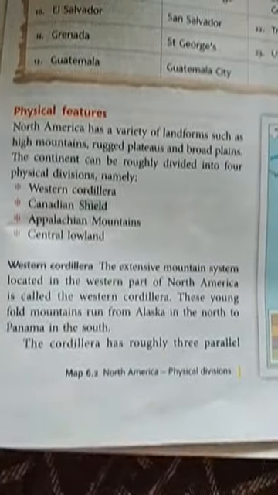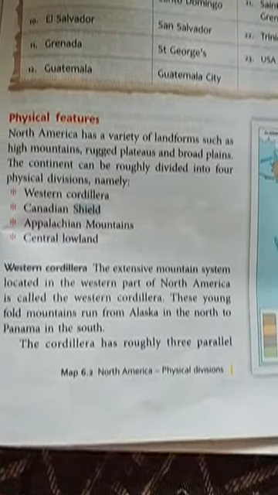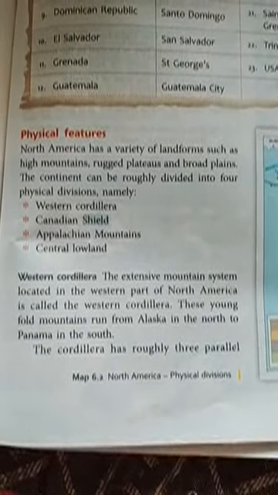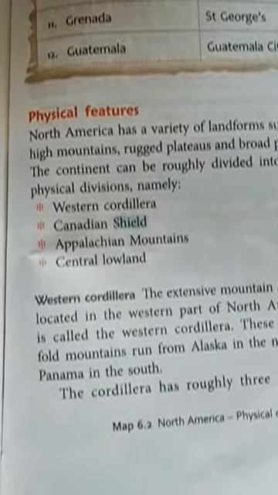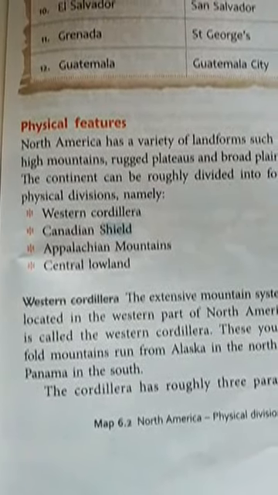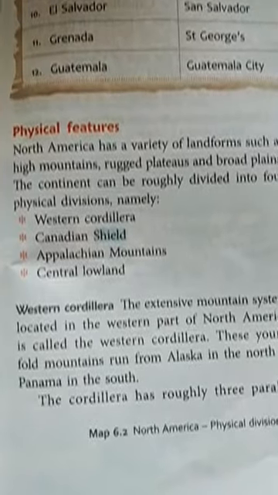Now we will move on to the physical features. North America has high mountains, rugged plateaus, and broad plains, and the continent can be roughly divided into four physical divisions, namely Western Cordillera, Canadian Shield, Appalachian Mountains, and Central Lowland.